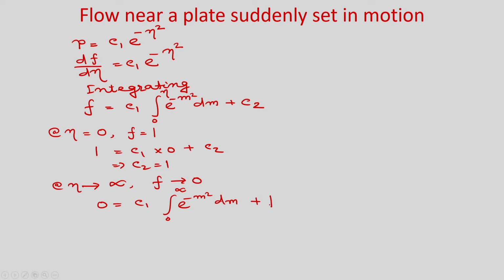Okay. So, this infinite integral will have the value root pi by 2. So, now if you put it here, you are going to get C1 is equal to minus 2 by root pi.